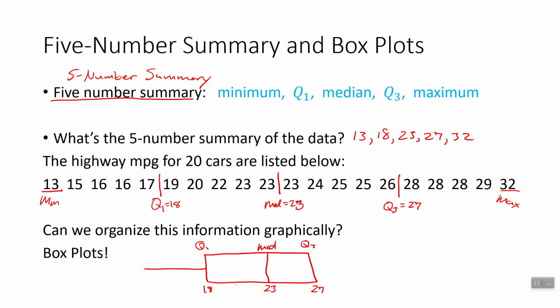I want to draw a line from here, and my minimum value is 13, so our min goes at the end there. And then on a line up at the top, another 5 units long, and that's going to our maximum value, which in this case is 32. And that's how we draw a box and whisker plot.